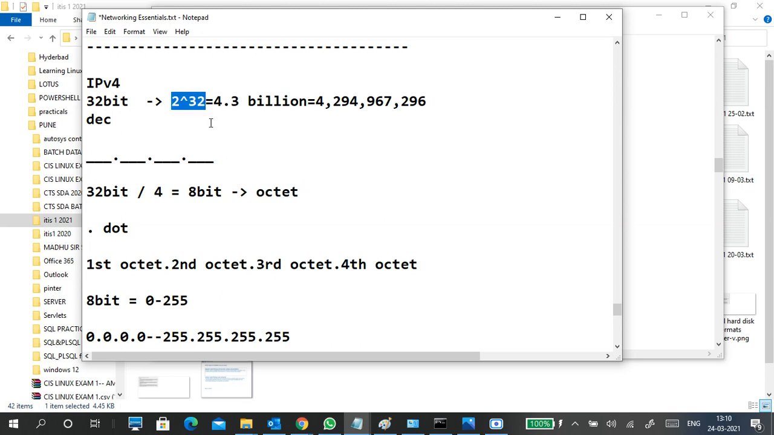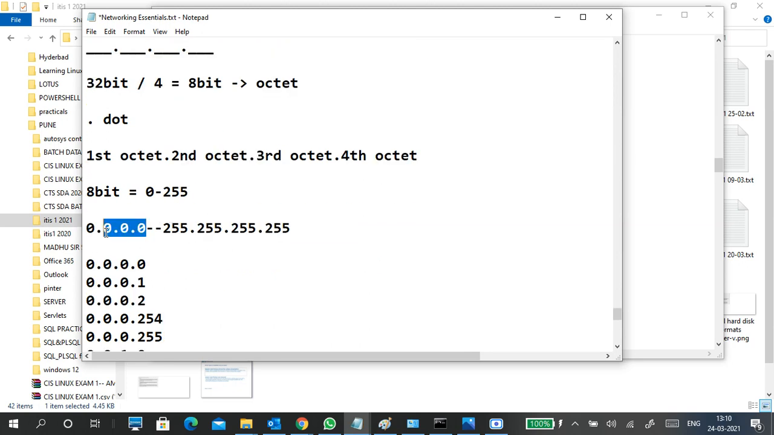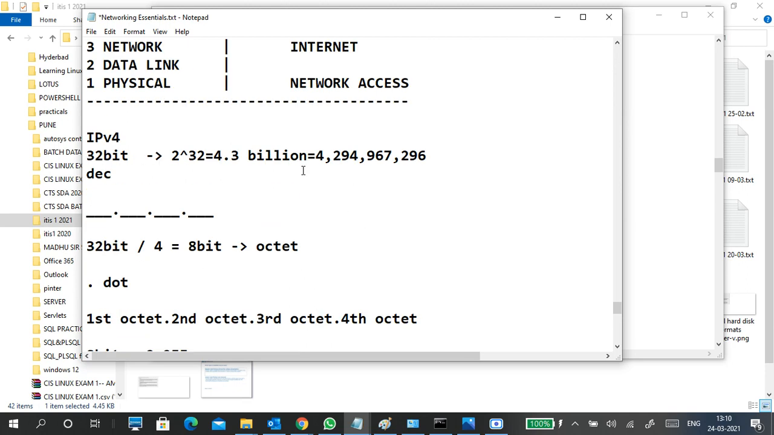And 2 to the power of 32 means 32 bits are there, no? 2 to the power of 32 is 4.3 billion. These many IP addresses are there in IPv4. The total IP addresses from 0.0.0.0 to 255.255.255.255 are these 4.3 billion IP addresses.